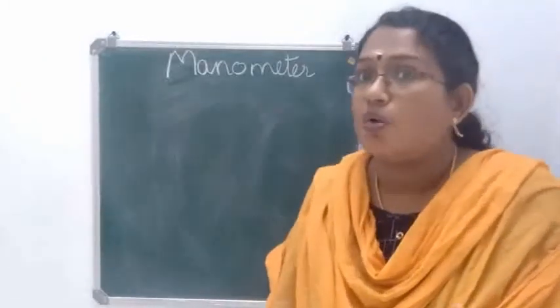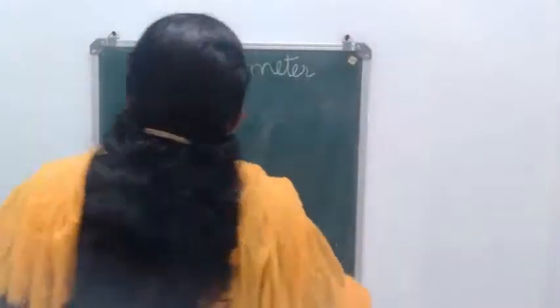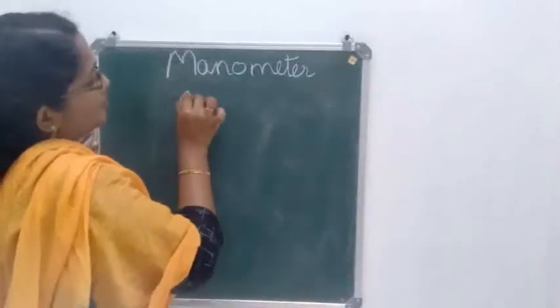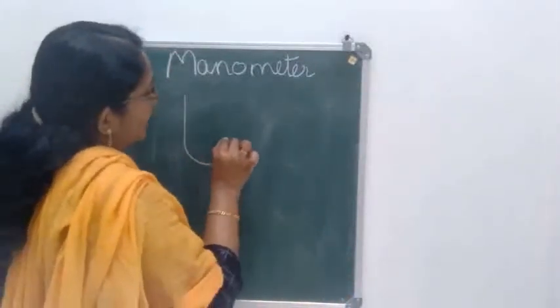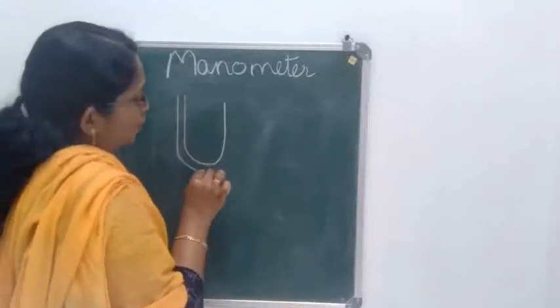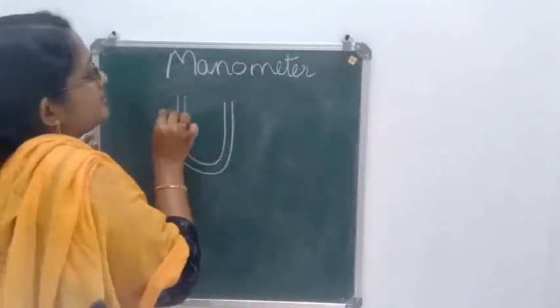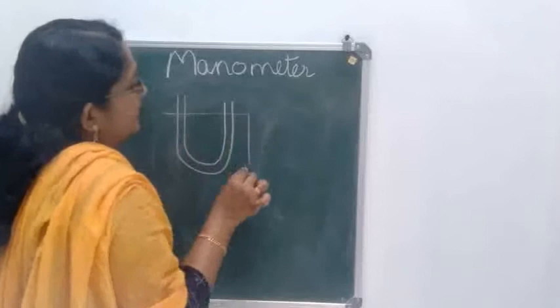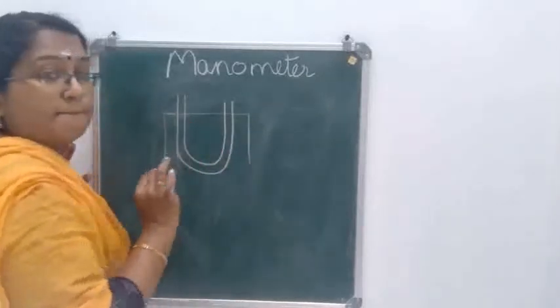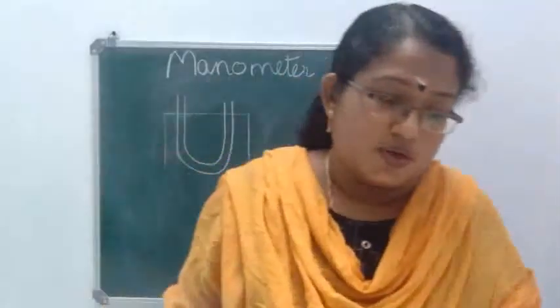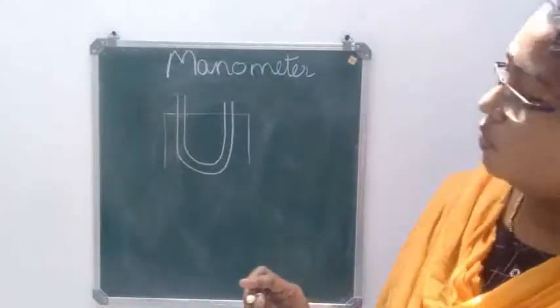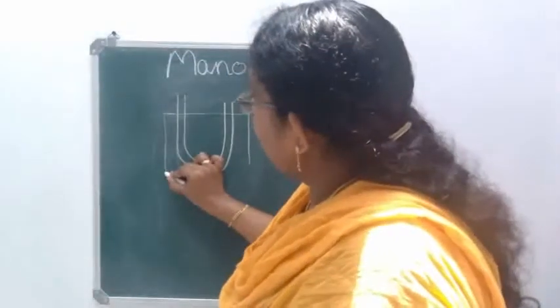We will check how it works. This manometer actually consists of a U-shaped tube, which is mounted on a wooden plank or a wooden board.